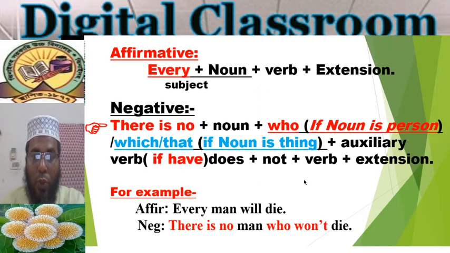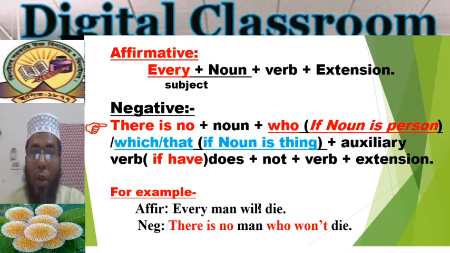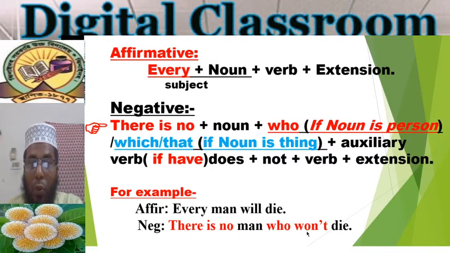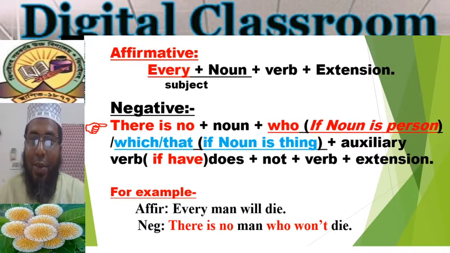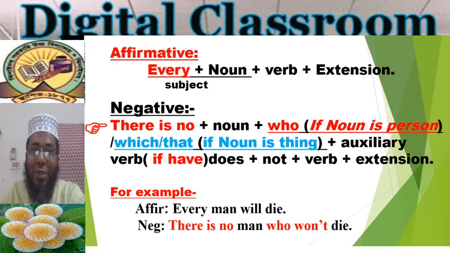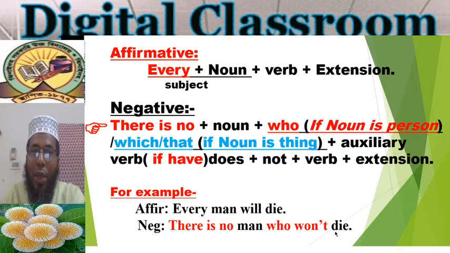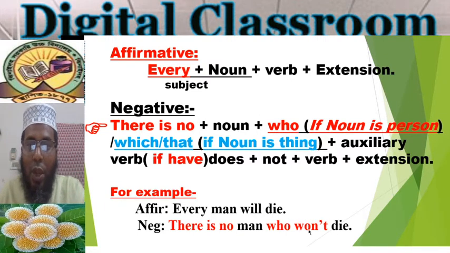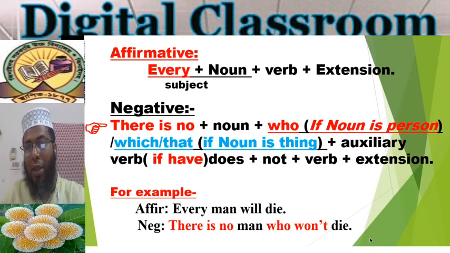So we use who, and after that here there is an auxiliary verb. Which one is the auxiliary verb? Will, right? So we use will plus not. But remember, will plus not, we must write won't. There is a rule for this. So we never use will not. At the place of will not, you will write won't. So who won't, and then the verb.